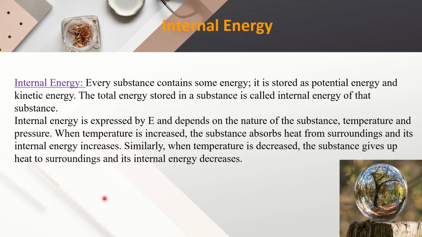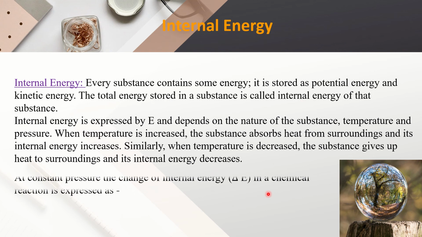Internal energy is expressed by E, and it depends on the nature of the substance, temperature, and pressure. When temperature is increased, the substance absorbs heat from surroundings and its internal energy increases. In the same way, when temperature is decreased, the substance gives up heat to surroundings and its internal energy decreases.